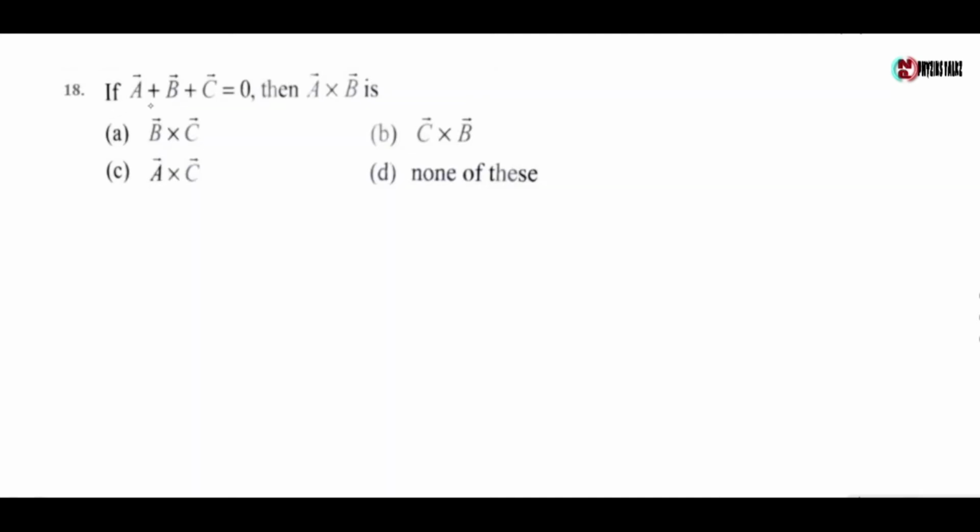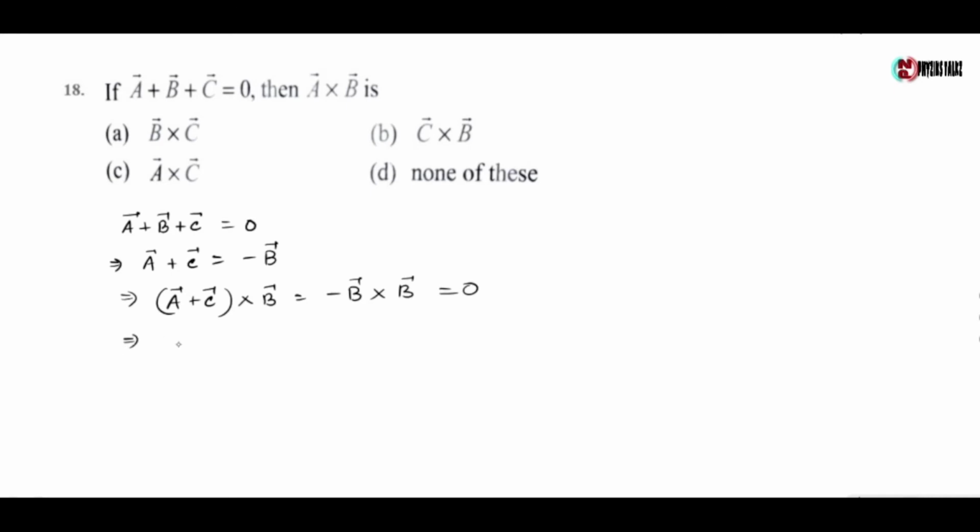Next question: if A vector plus B vector plus C vector is equal to 0, then A cross B is. Now here it is given that A plus B plus C vector is equal to 0. Now A plus C vector is equal to minus B vector. Now taking cross product with B on both sides, we have (A plus C) cross B vector equals minus B vector cross B vector, which is equal to 0.